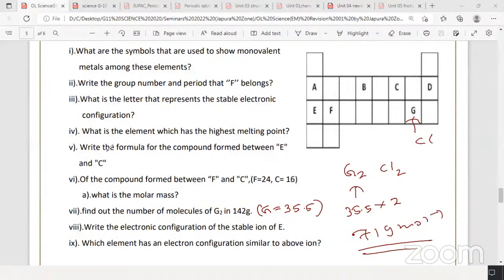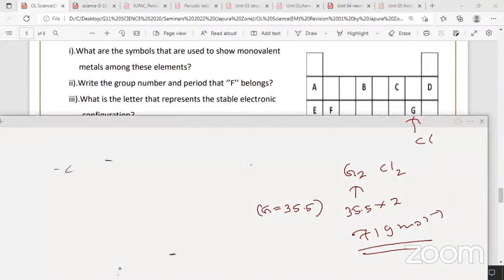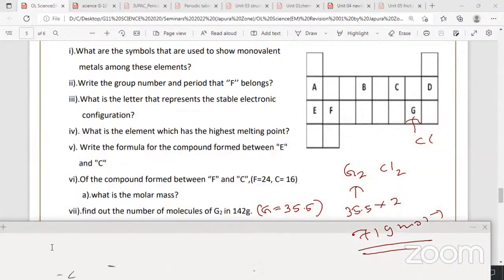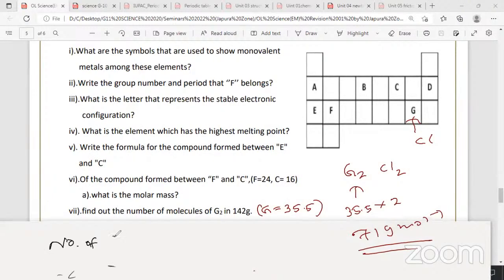So how to find the number of molecules? What is the equation? Moles into Avogadro constant. Look at the screen. Number of G2 molecules equals moles into Avogadro constant. Therefore, first you have to find the number of moles of G2.